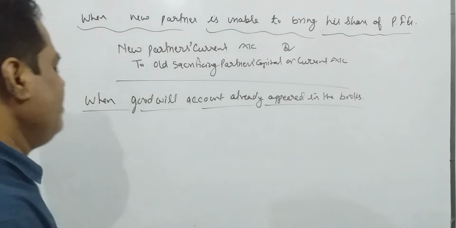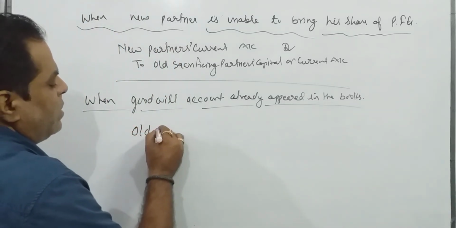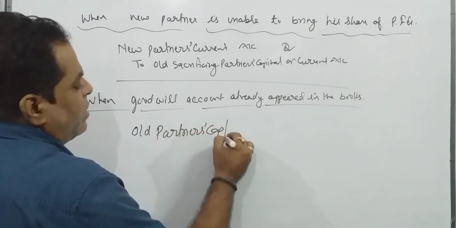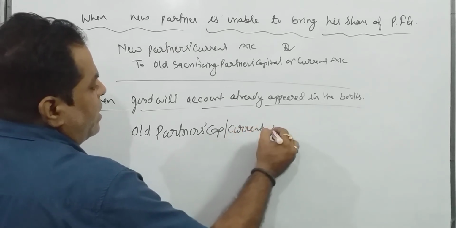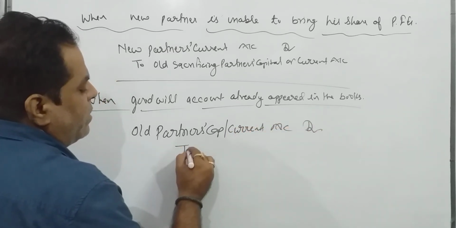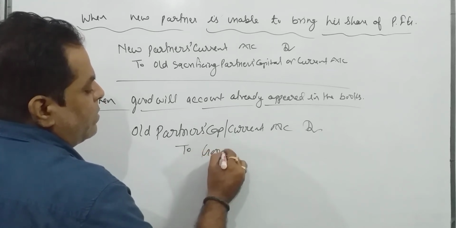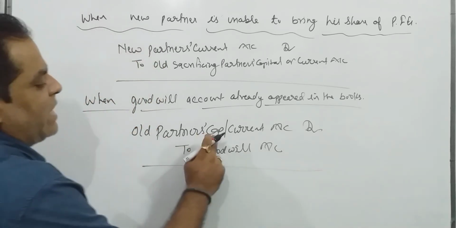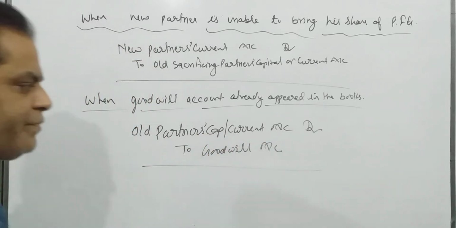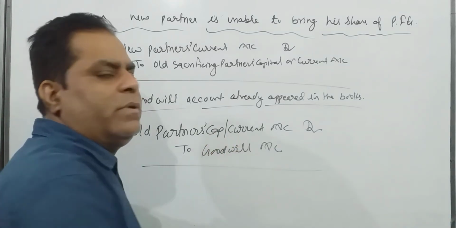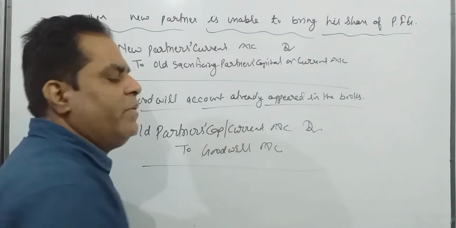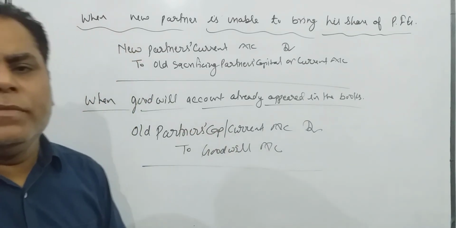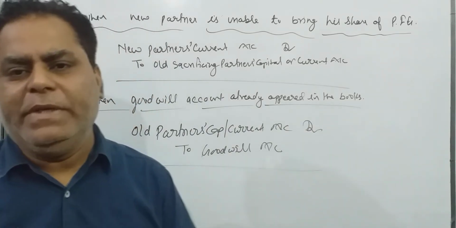So the entry will be: old partners' capital or current account debit, to goodwill account. Same way I am writing capital and current both. If capital is fixed, write current account. If capital is fluctuating, write capital account. This is the general entry for write-off of goodwill already appeared.